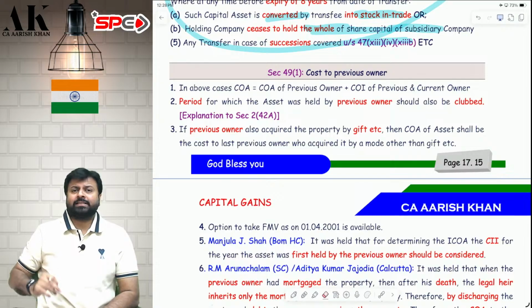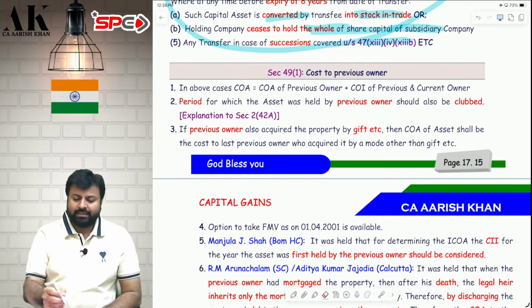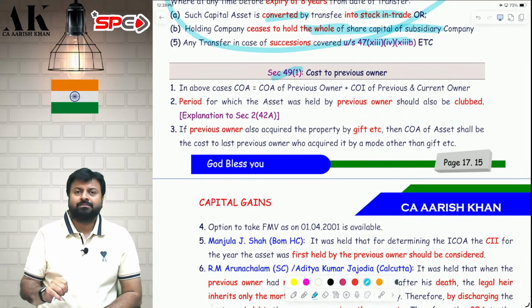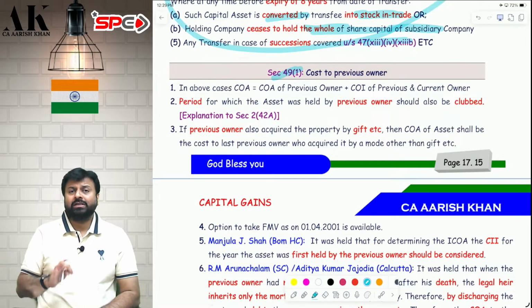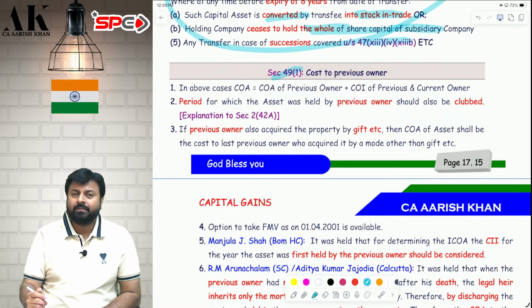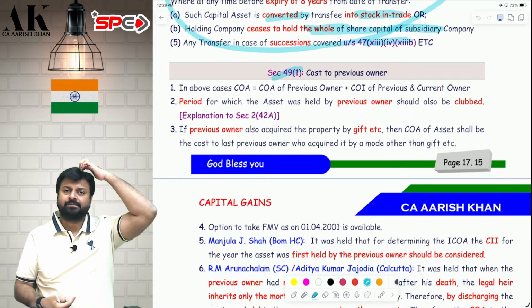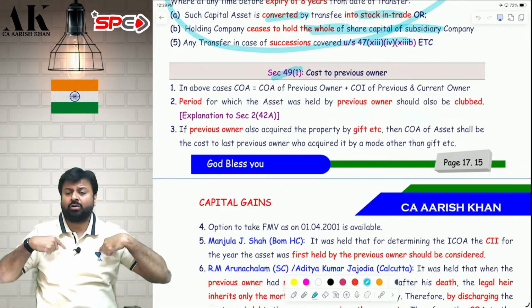I received an asset as a gift from my father. What is the cost of acquisition in my case? Cost to the previous owner. That is written in 49(1). My cost will be the cost to my father, cost of acquisition of the previous owner, cost of improvement of the previous owner, and cost of improvement of the current owner. These three costs will become my cost. If an asset is acquired by way of what? Gift, will, partition of HUF, amalgamation, demerger, succession, all these things, holding subsidiary, subsidiary holding, then in the hands of the recipient, the cost will be the cost to the previous owner.